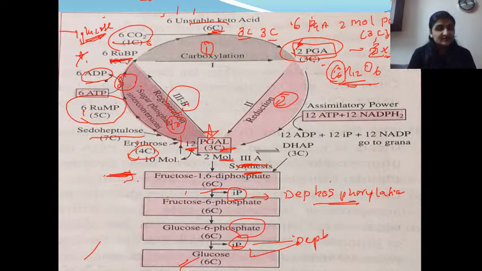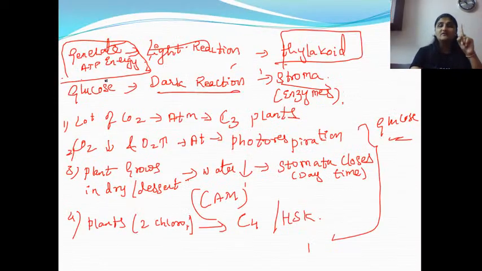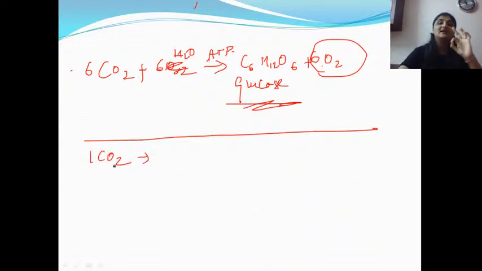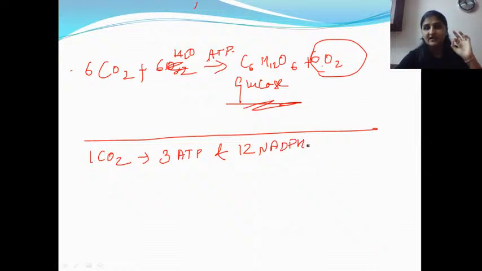Am I clear for this? Yes. So this was the Calvin cycle. Now my question is, for one CO2 in the Calvin cycle, for fixing 1 CO2, how many ATP energies are required? So we need 3 ATP and 2 NADPH2. This is for 1 CO2.